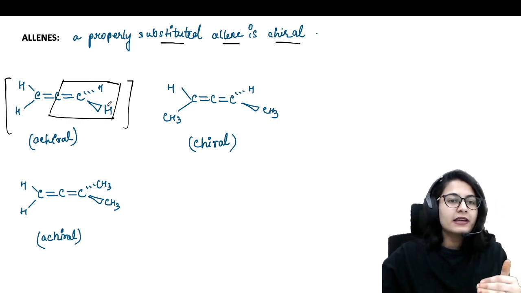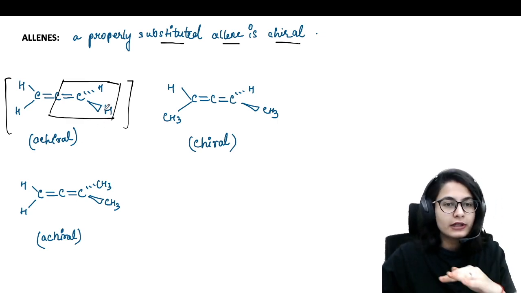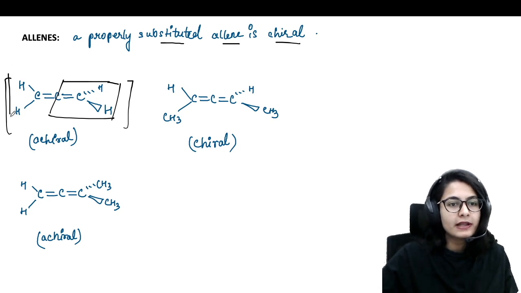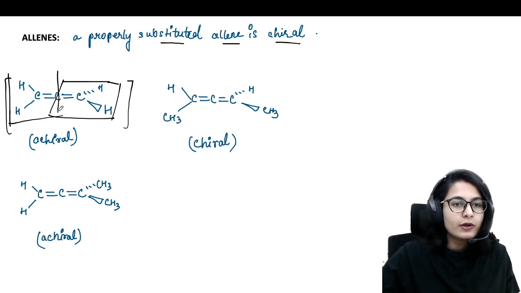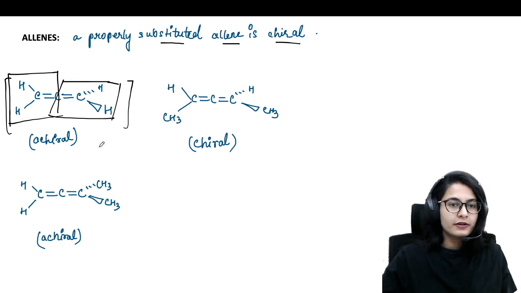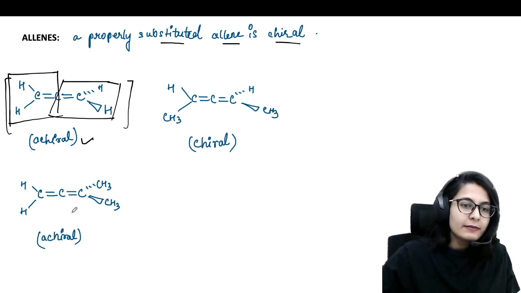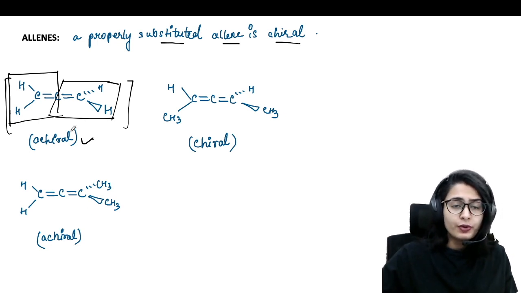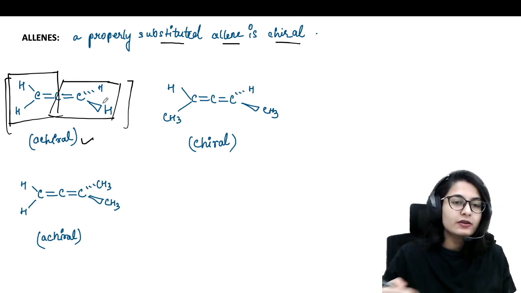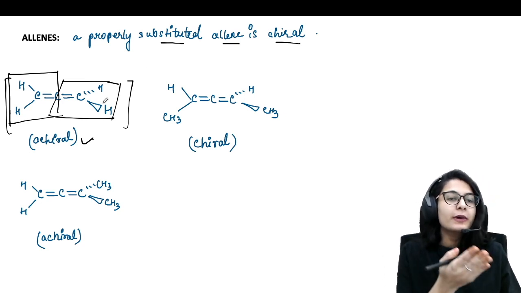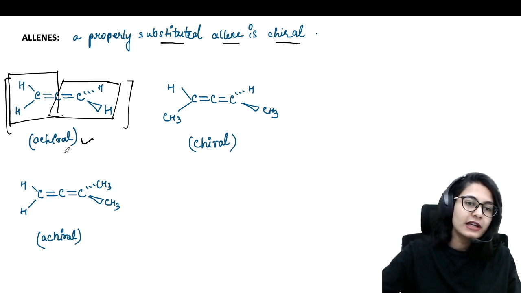This sigma plane is going to bisect the molecule into half, and another sigma plane is like this, which is then going to bisect the molecule into half. So this molecule will have a plane of symmetry. It is achiral in nature. Similarly, you already know that the allene system has two perpendicular planes. So these two perpendicular planes are going to bisect the atoms in each other.